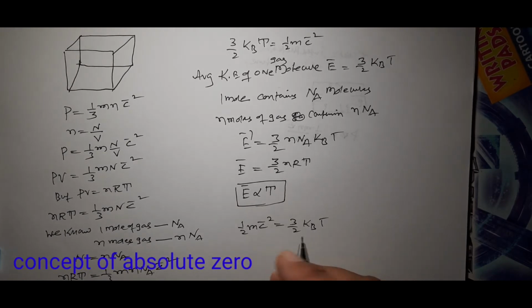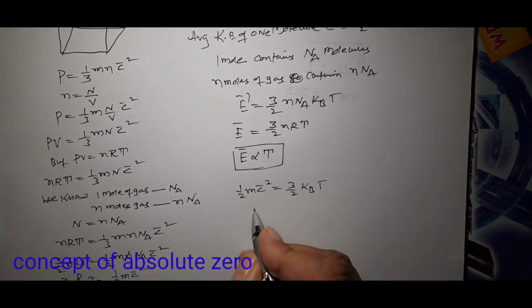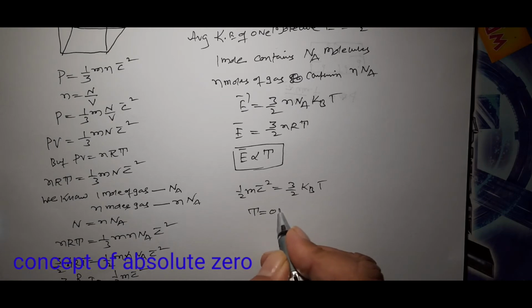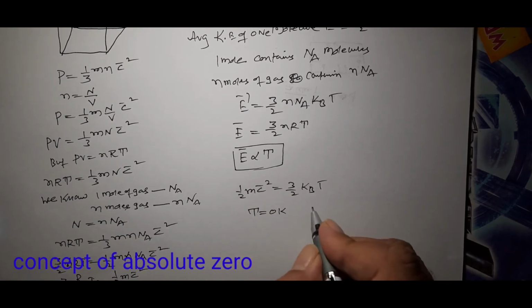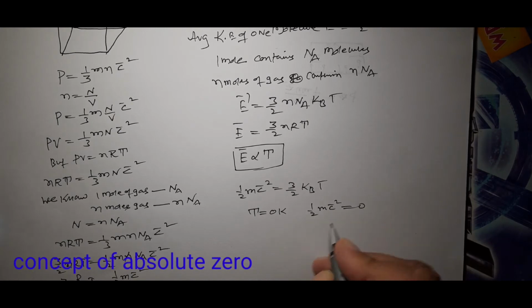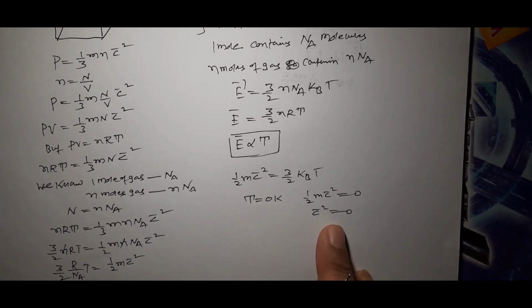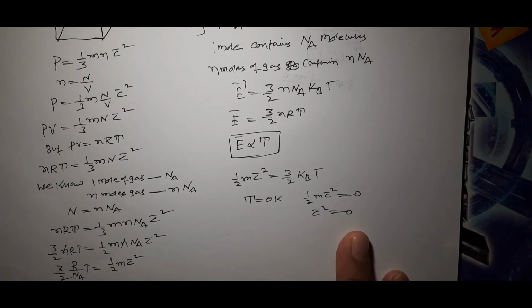Now, whenever T is equal to 0, at absolute zero, T is equal to 0 Kelvin, then what happens here? Half of m into C bar square is equal to 0. That means C bar square is equal to 0. So, the temperature at which the mean square speed of gas molecules becomes 0 is called absolute zero.